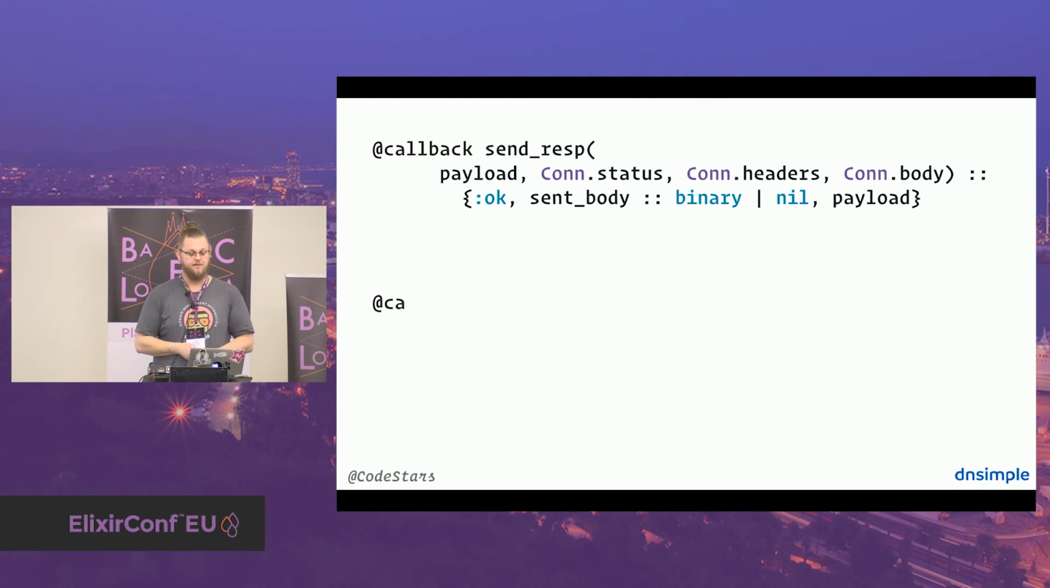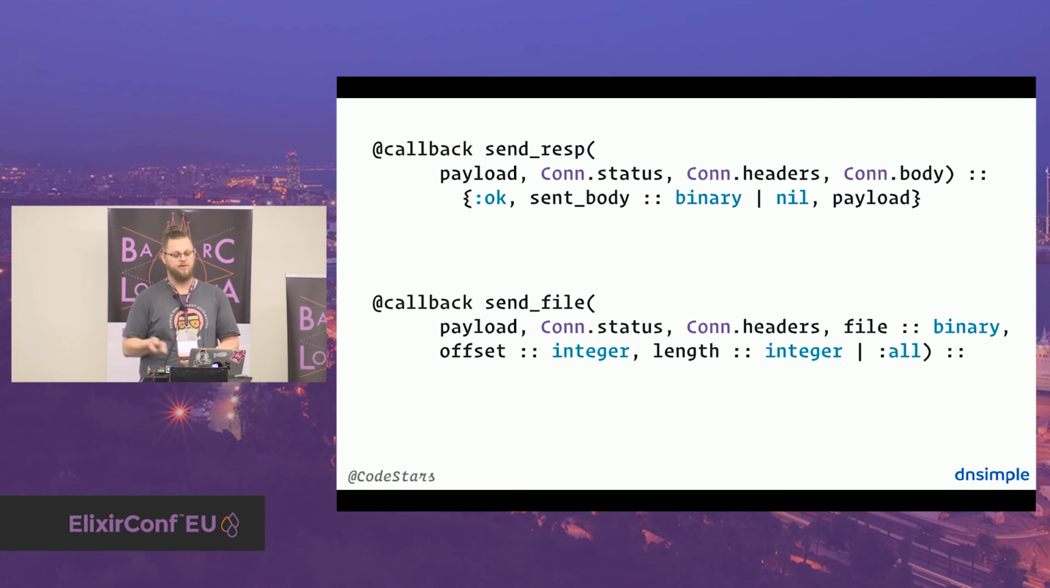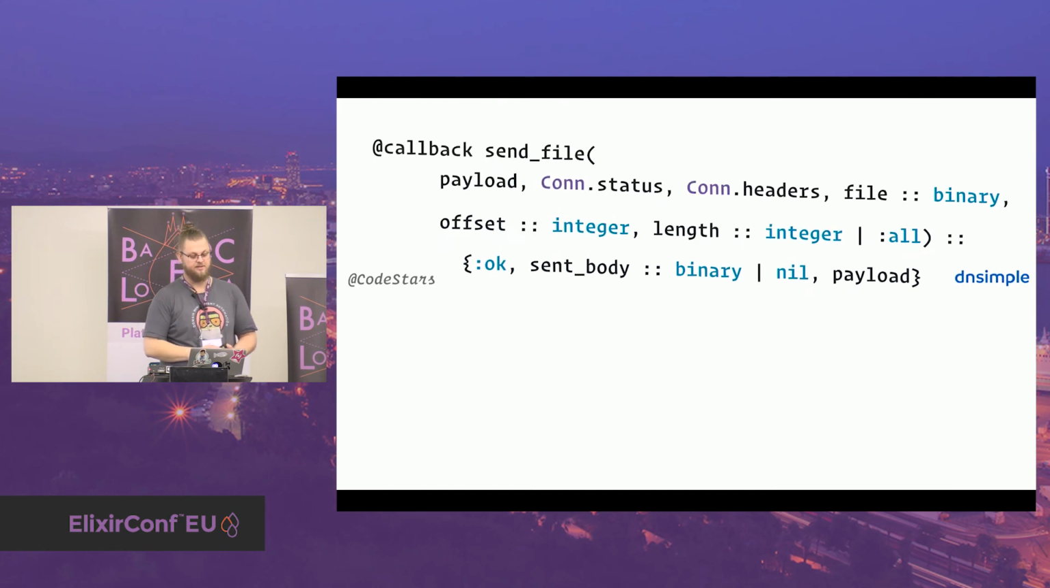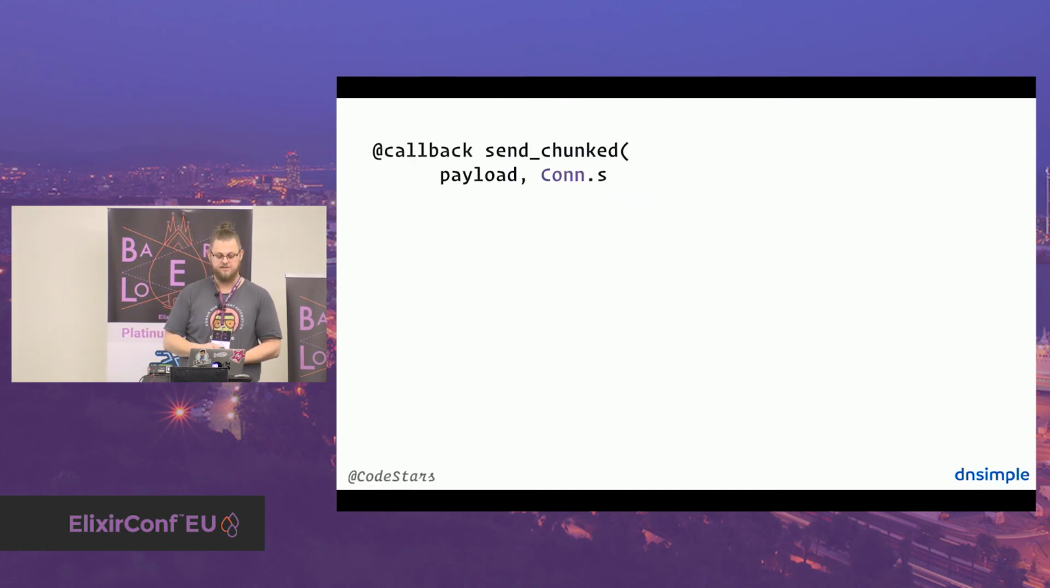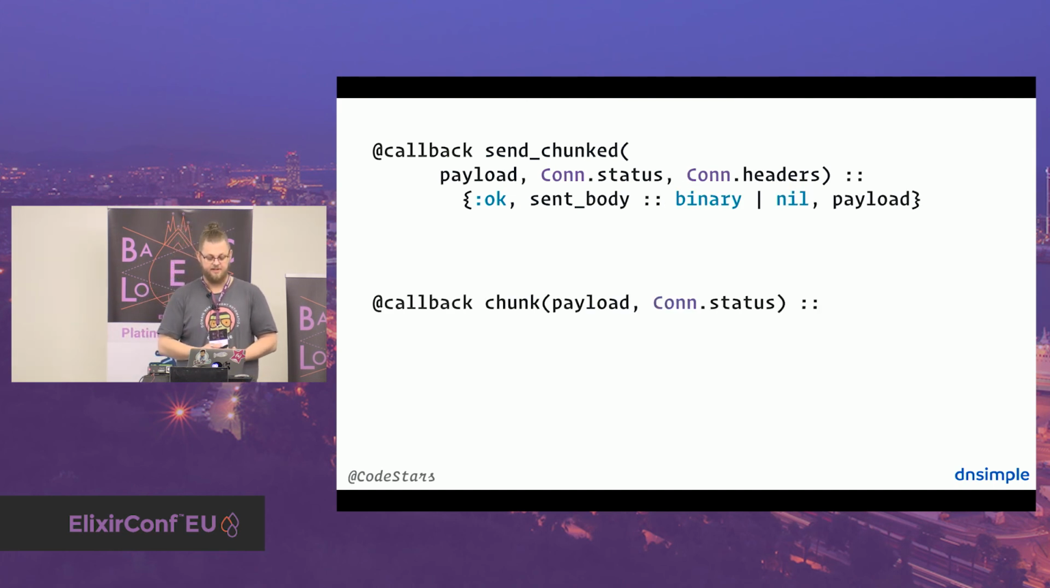Then we have send file, which is for sending files. You get the payload, the connection status, the headers, then the file is a binary offset and length, or you can just send everything at once. It returns OK, then the send body, so basically the signature is similar to that one. Then we have send chunks. You get the payload, the status, and the headers. And you have then an actual chunk, which gets the payload and the status.